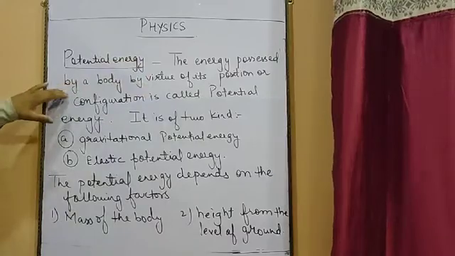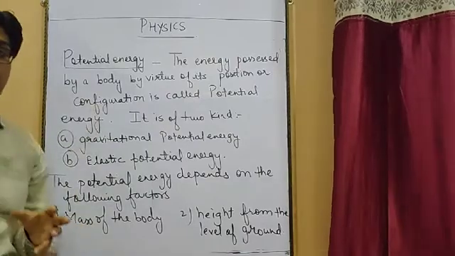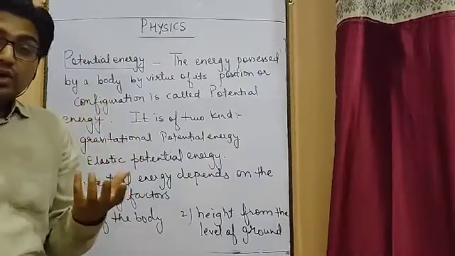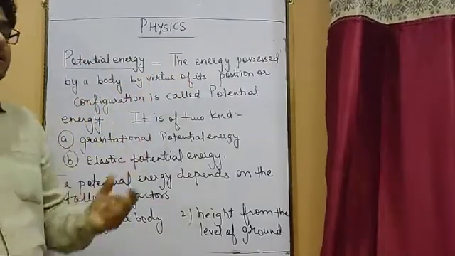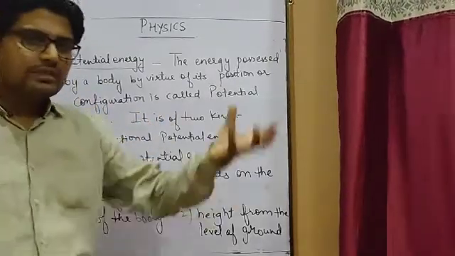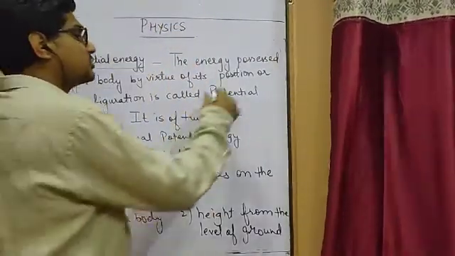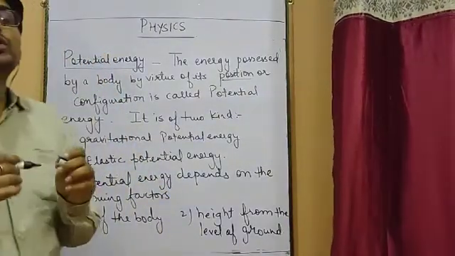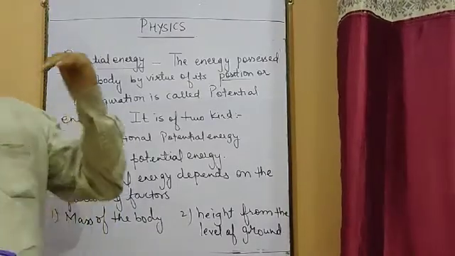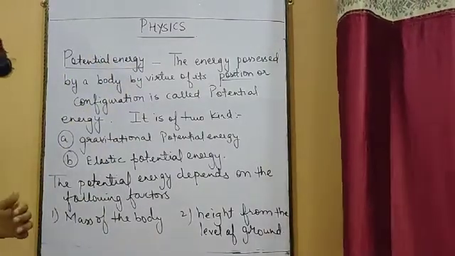The energy possessed by a body by virtue of its position or configuration. It means the body whose potential energy we are talking about, where it is kept, at what position it is kept, and in what configuration. Suppose I take one object and hold it up to some height. When the object is placed at a height, that is its position. Because of that position, it will have some kind of energy, and this energy, which is present because of its position, is known as potential energy.